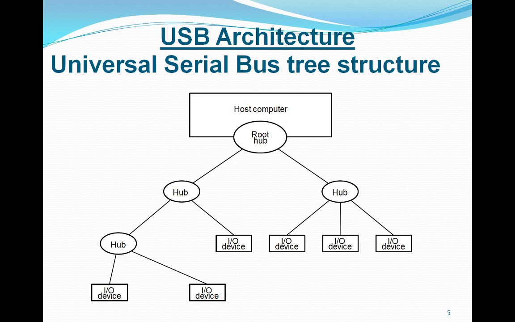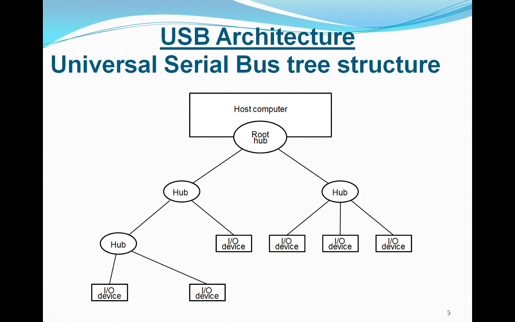So in this respect, the USB functions in the same way as the bus, right? As we have seen in the previous bus structures, USB also functions in the same way. Here, a message from an IO device is sent only upstream towards the root of the tree and is not seen by the other devices. It means that the message sent from a downstream device or downstream port to upstream cannot be seen by the other devices. Only the host computer or the root hub can see that particular message.